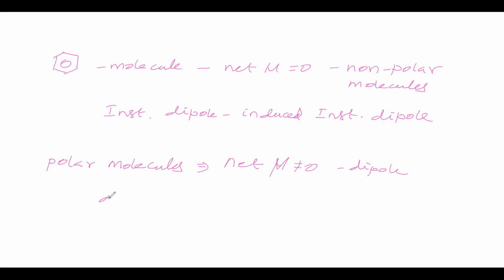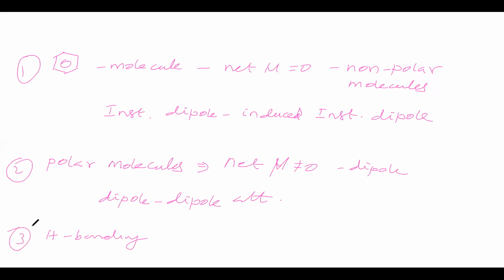So in these molecules, intermolecular force is dipole-dipole attraction. Okay, this is polar molecules. Next one is hydrogen bonding. Okay, these three cases: first case non-polar molecules, second case polar molecules, third case hydrogen bonding cases. These cases are coming under molecular solids.